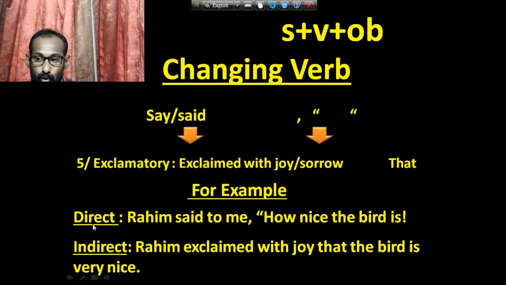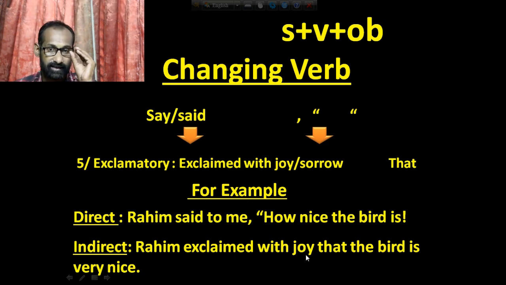Here is written, Rohim said to me, how nice the bird is. Then Rohim exclaimed with joy, because how nice the bird is is very happy news. So Rohim exclaimed with joy that, then I have to use subject verb object.